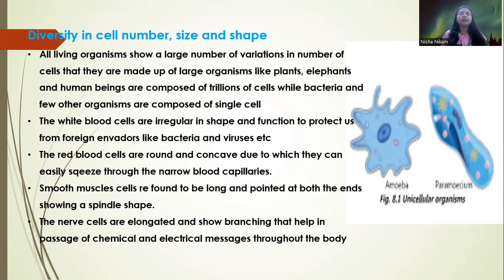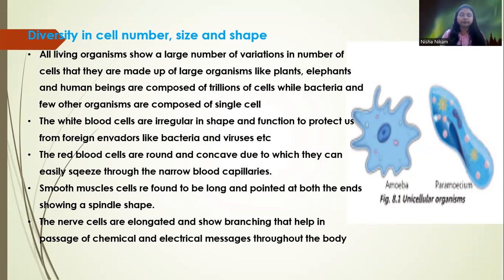Red blood cells are round and concave, because of which they can easily pass through the blood capillaries. Smooth muscle cells are long and pointed at both ends, and they show a spindle shape.